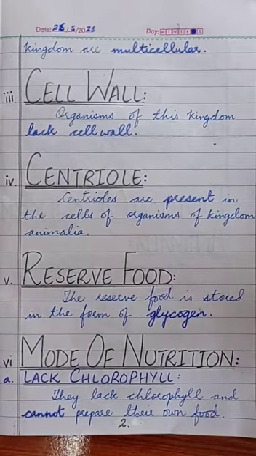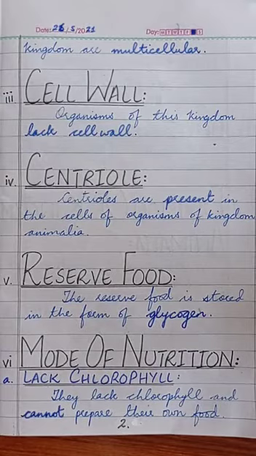Now the next characteristic is centriole, meaning that the animal cell contains centrioles. This thing we also discussed in the previous topic, that is plant kingdom. In that we studied that the plant cell does not contain centrioles, but here the animal cell contains the centrioles. Centrioles are a very important part of the cell. Why? Because they help in cell division.